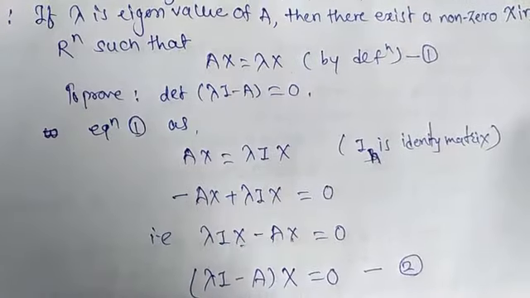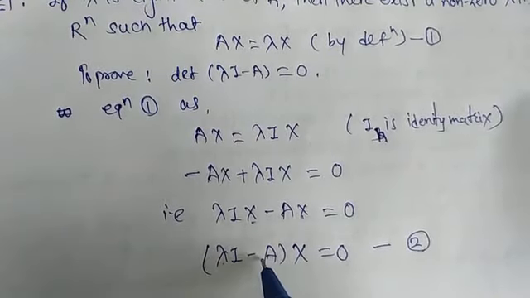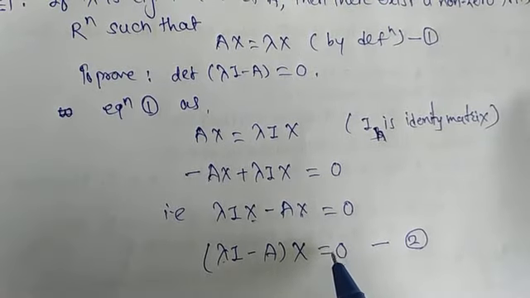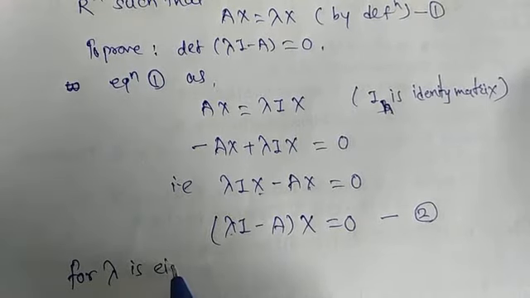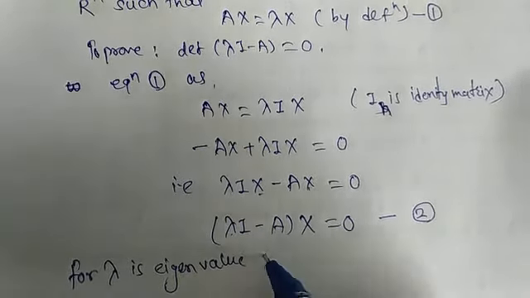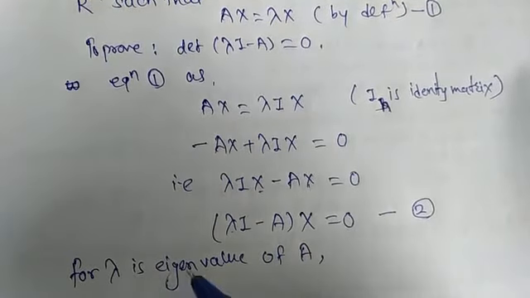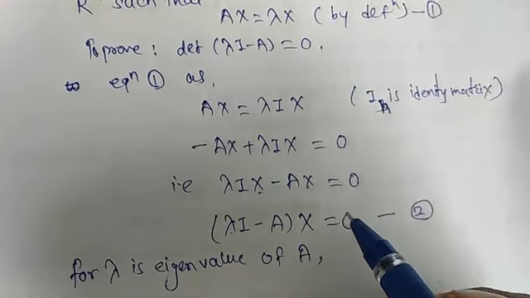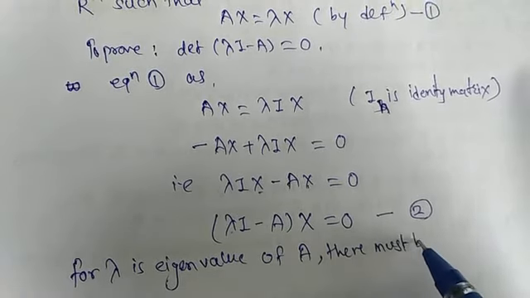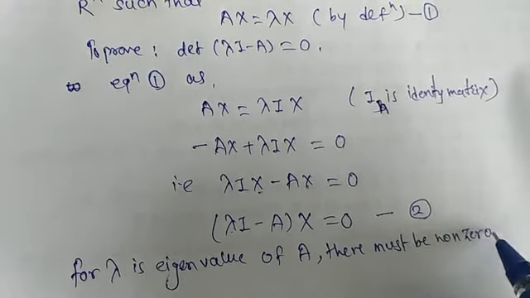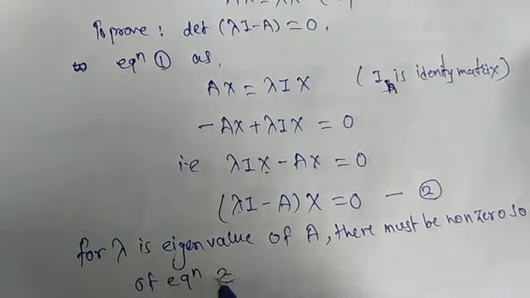So for Ax is equal to lambda x, we can write lambda I minus A into x is equal to 0. Here lambda is an eigenvalue of A. For lambda to be an eigenvalue of A, there must be a non-zero solution of equation 2.